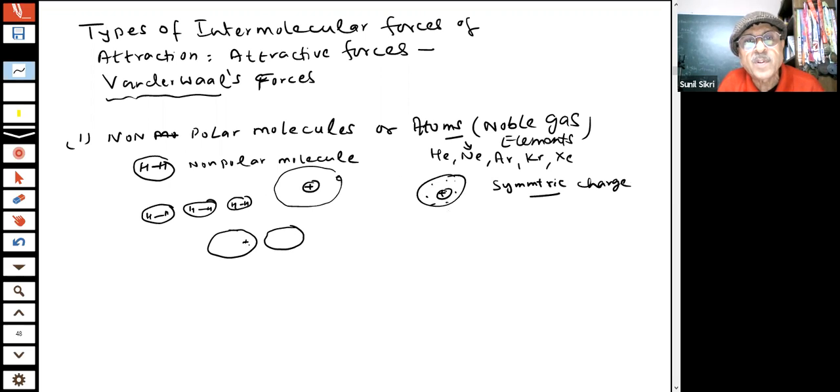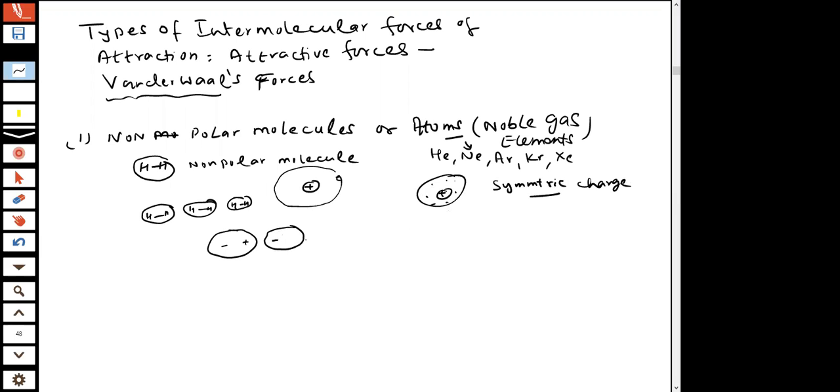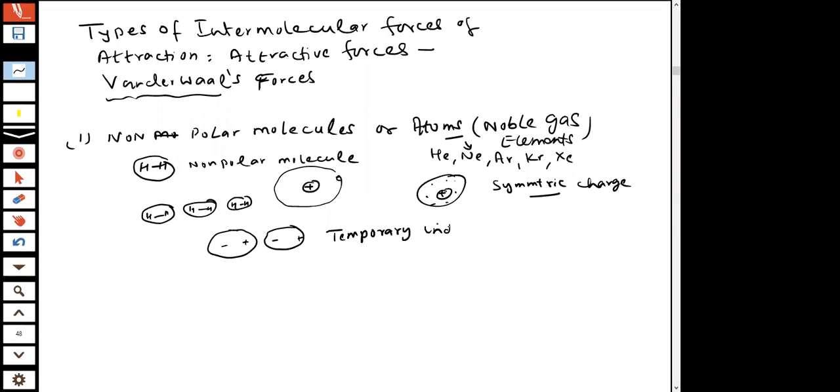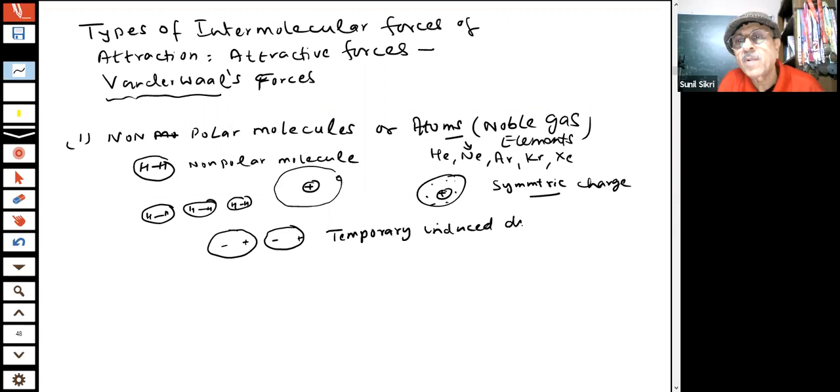One end becomes positive, the other end negative, and in the other atom it becomes negative and positive. There is a temporary induced dipole.